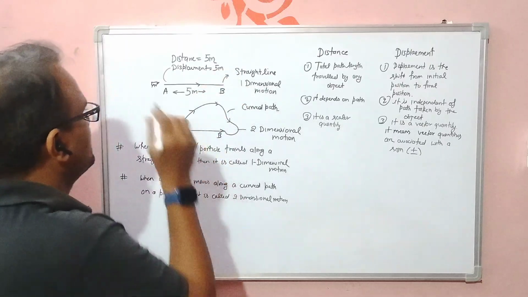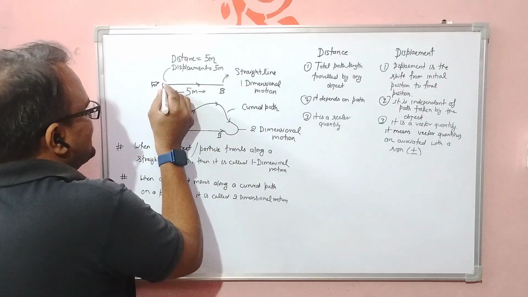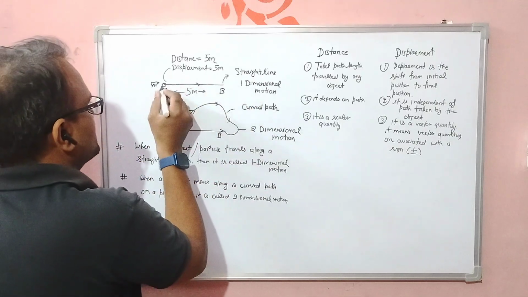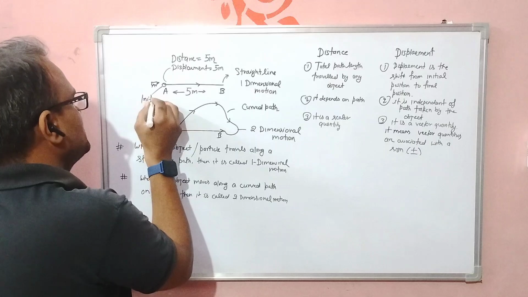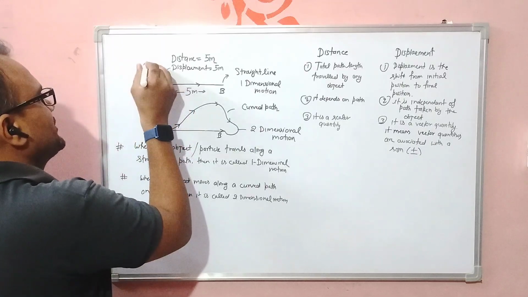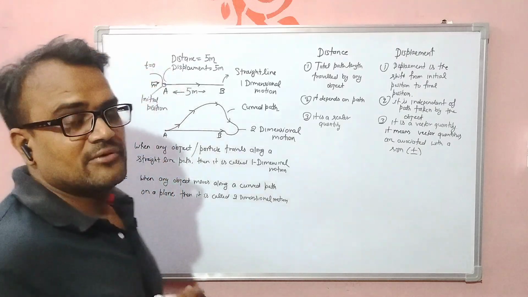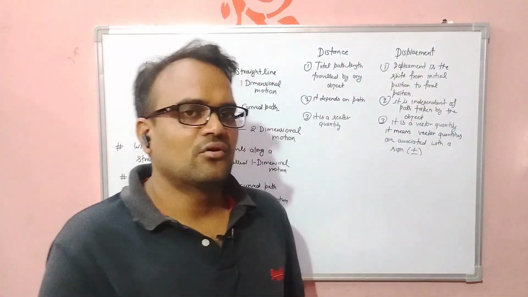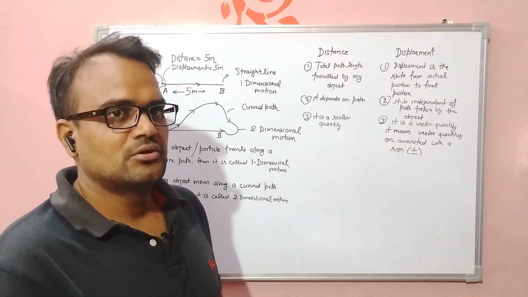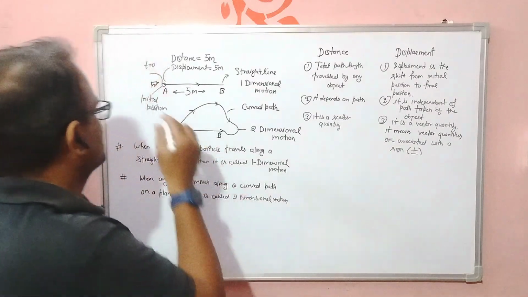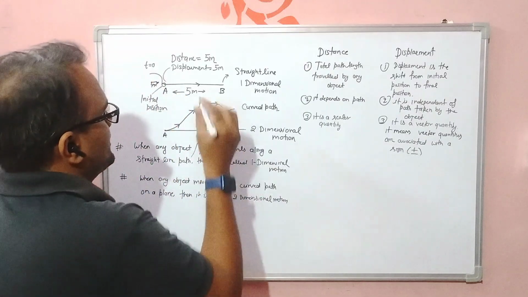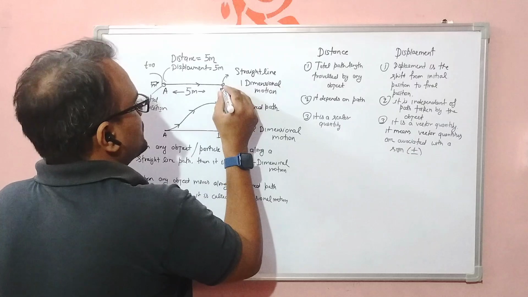Because the insect started its motion from point A, so this is the initial position. Initial position means at time t equal to 0. And what is time t equal to 0? This is the instant of time when the observer has started observing the motion of the object. So this is time t equal to 0, and this is the initial position, and suppose this is the final position.